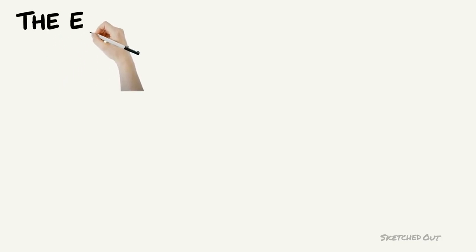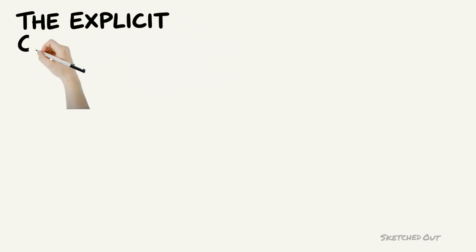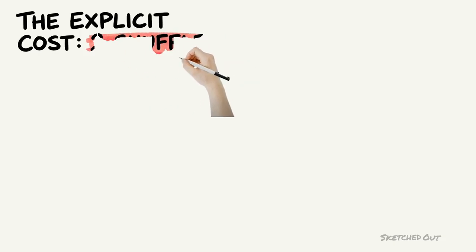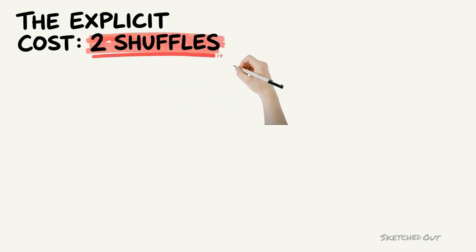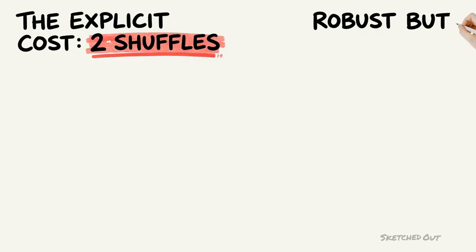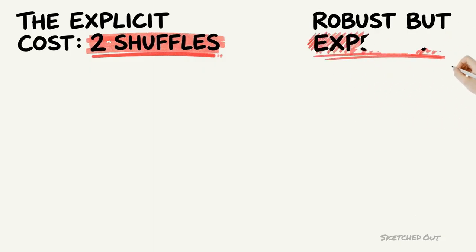The cost is explicit. You shuffled 400 gigabytes of swipes, serialized every row, wrote it to local disk, sent it across the network, read it back, deserialized it, and you did the same to 50 million merchant rows. That is 2 full shuffles before a single join result is produced. Sort merge join handles any size of data on either side. It never runs out of memory in the way a broadcast can. It is correct and robust. It is also the strategy you want to avoid when you have a choice because of those 2 shuffles.